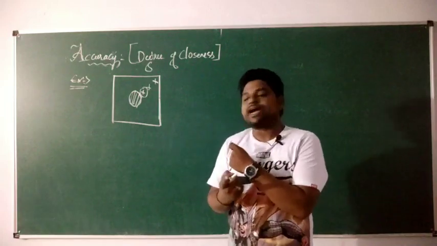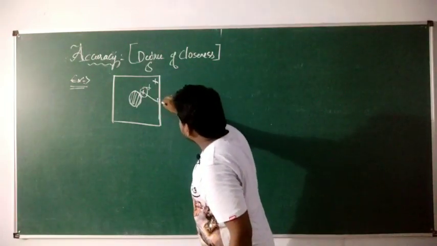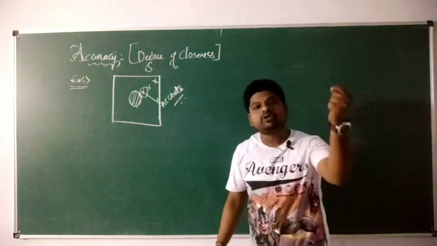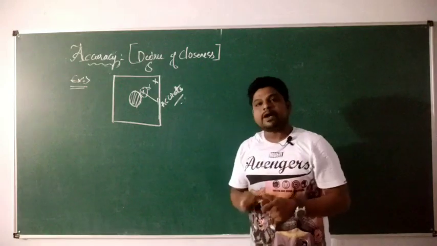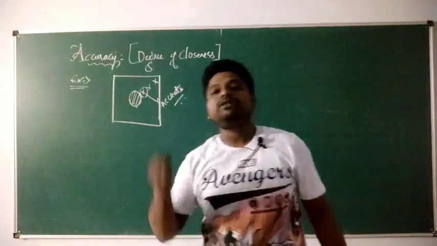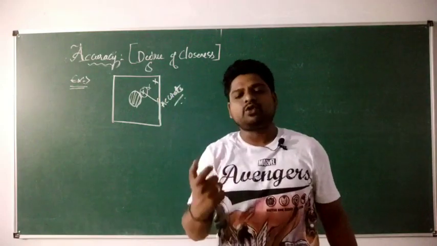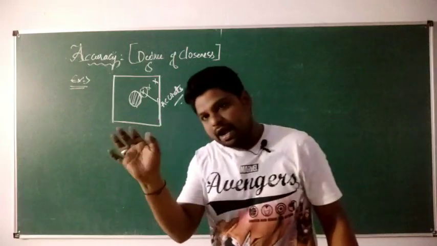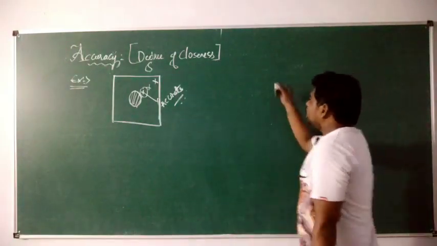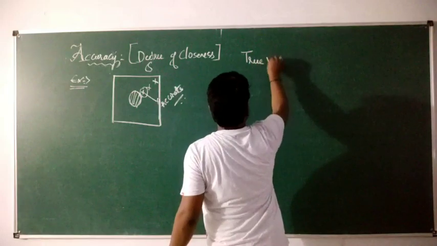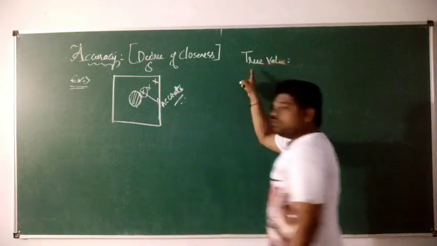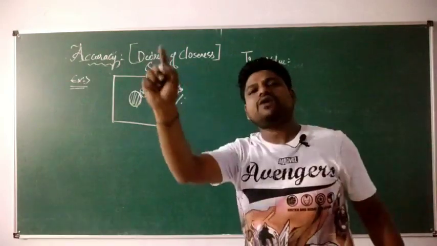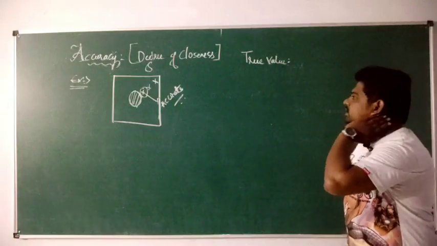So that is all about accuracy. This is nothing but accuracy. This bullet is accurate. Accurate to what? Accurate to the target. But here in physics, we call that target the true value. True value means the value which is predetermined, or which has already been mentioned. This true value is predetermined. It is the original value of whatever you are measuring. So that is nothing but accuracy.